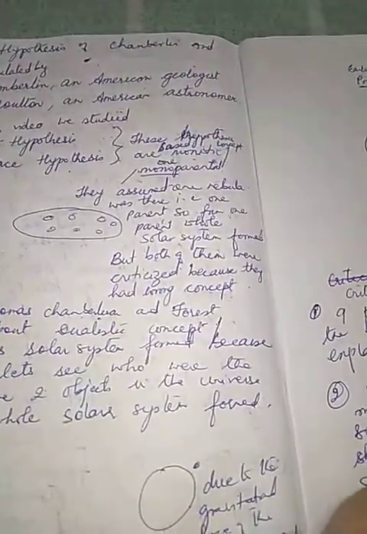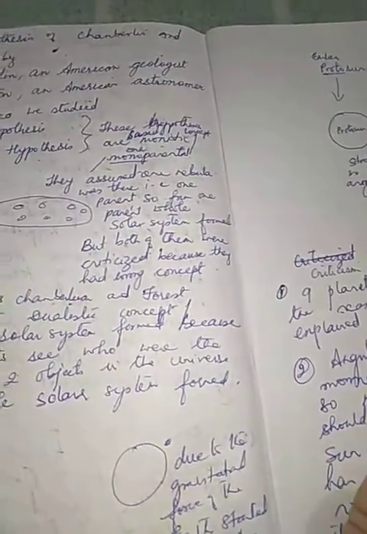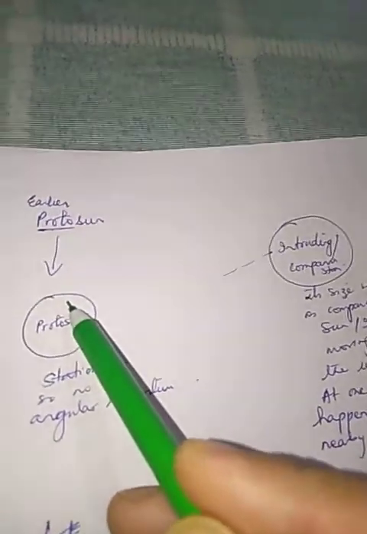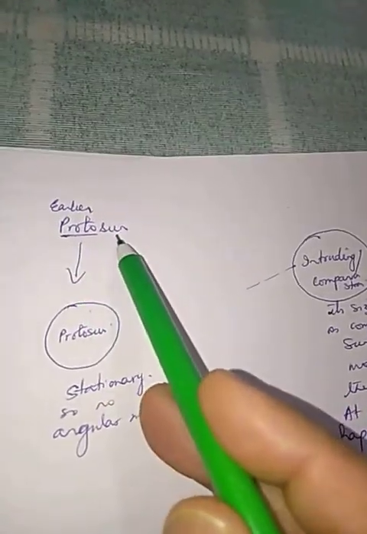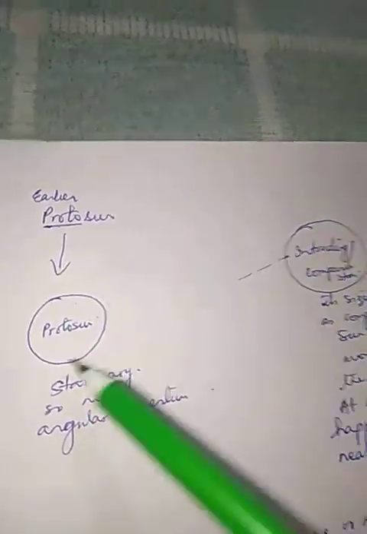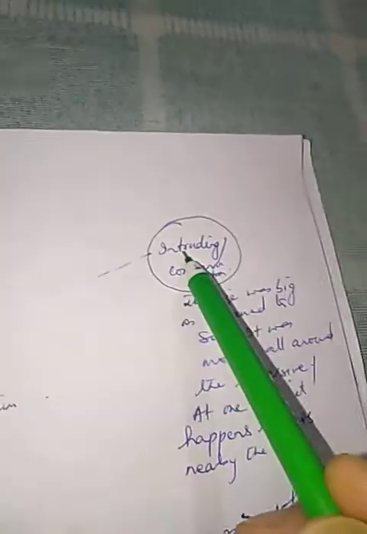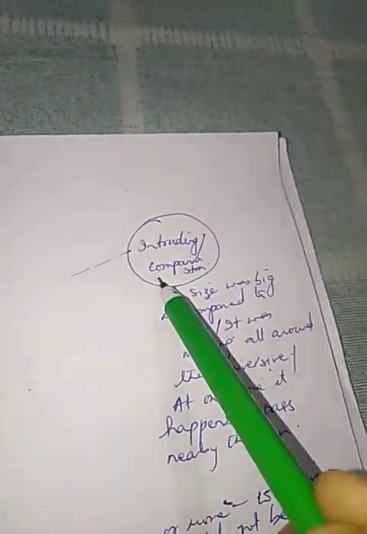talked about the dualistic concept. Dualistic means two parents, meaning the solar system was formed because of two parents. Now let's see who these two parents were. There were two objects in the universe, and from there the whole solar system was formed. One was the proto-sun. Proto means the earlier sun, the sun which was already there. And there was another star, known as the intruding star, or we also call it a companion star.